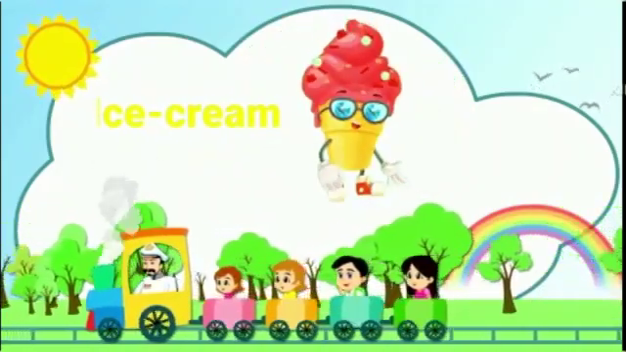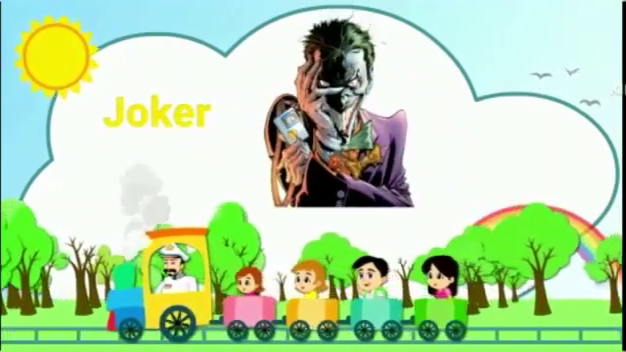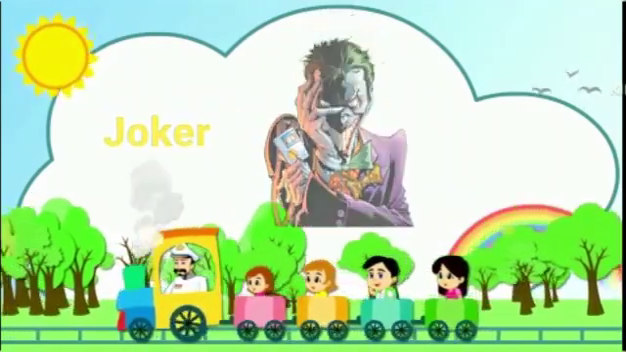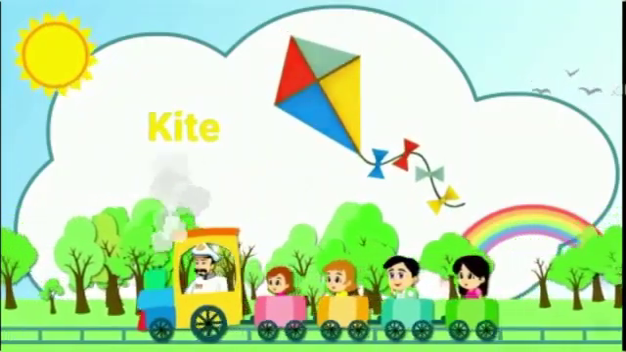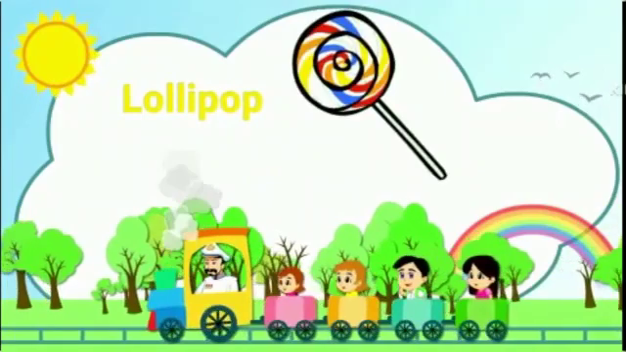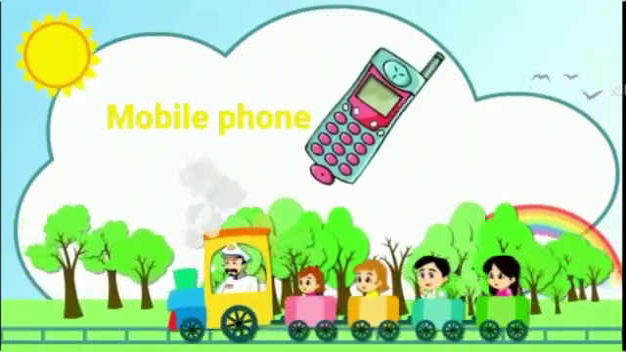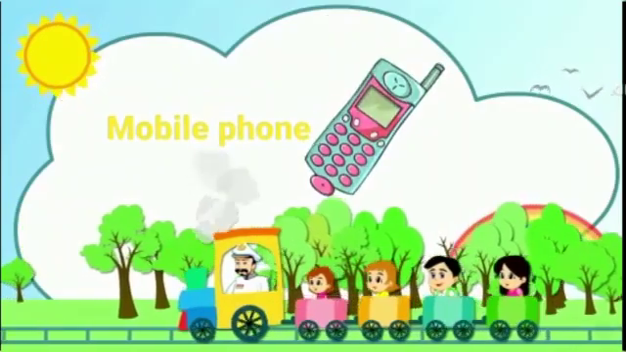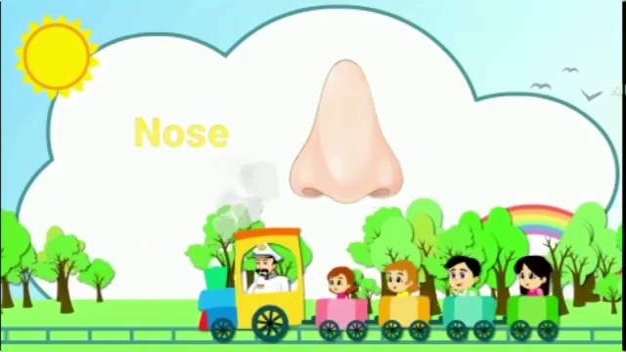I is for ice cream. Wow! J is for joker. K is for kite. Wow! L is for lollipop. M is for mobile phone. N is for nose. Wow!